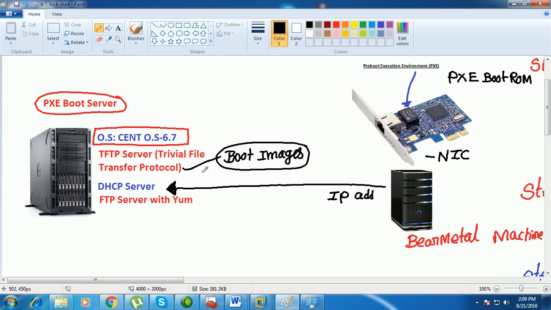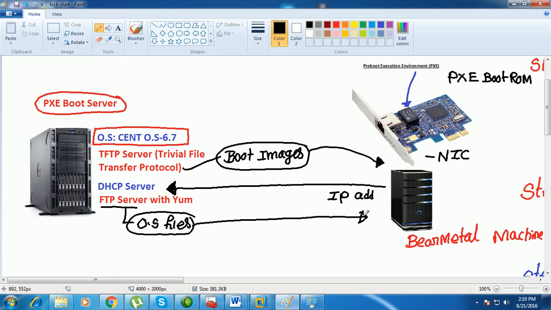The next step, this TFTP server is going to supply the base images for starting the system. The boot image is going to be supplied, and with the boot images the system is going to start booting. Once it's booting, the FTP server contains the entire operating system files and the RPM repository. This is going to supply the entire operating system and the packages it requires, and deploy them on the remote machines.